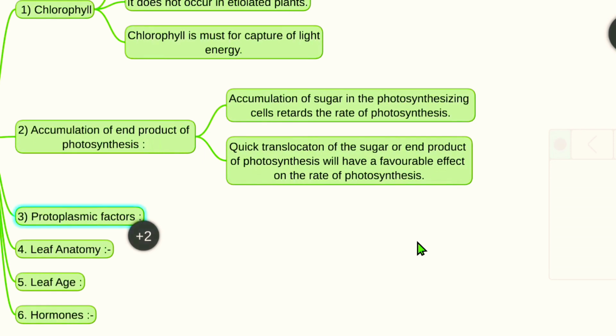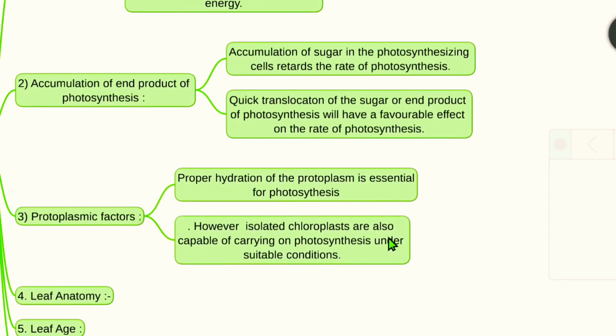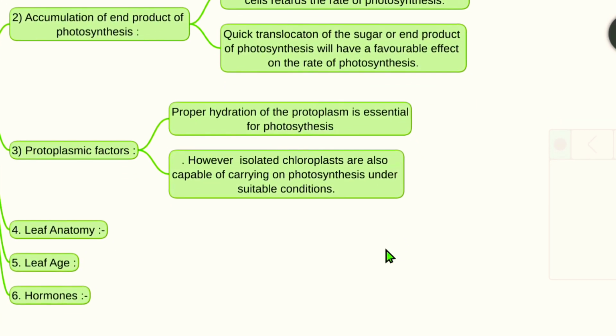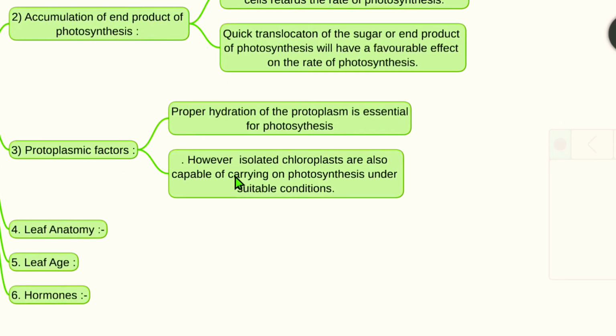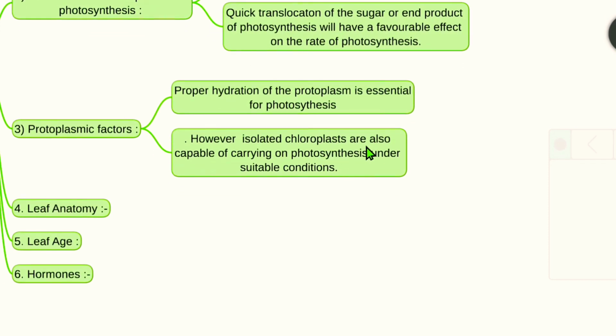Third one is protoplasmic factors. The proper hydration of the protoplasm is essential for photosynthesis. However, isolated chloroplasts are also capable of carrying on photosynthesis under suitable conditions. The suitable conditions are necessary for the isolated chloroplast for carrying on photosynthesis. The fourth one is leaf anatomy.